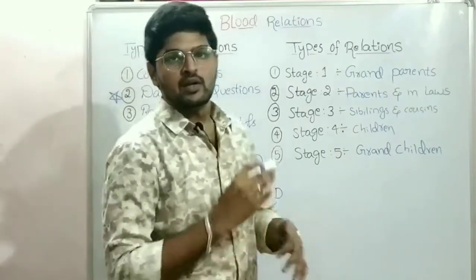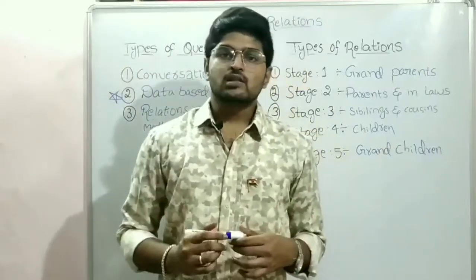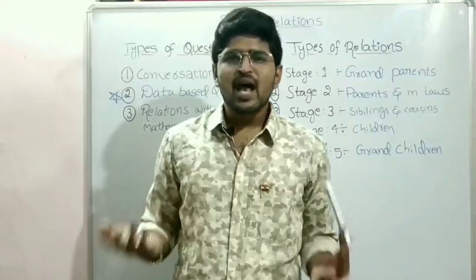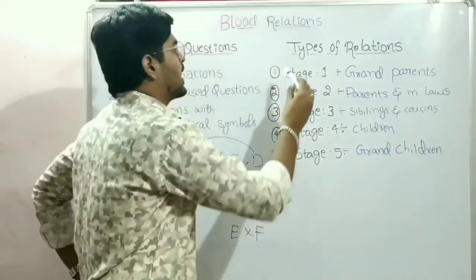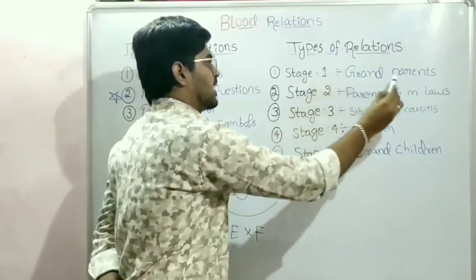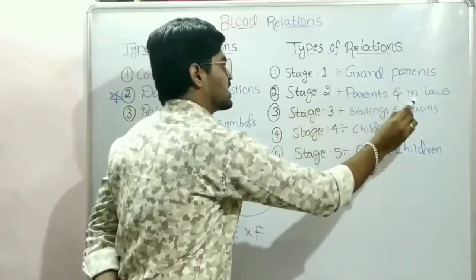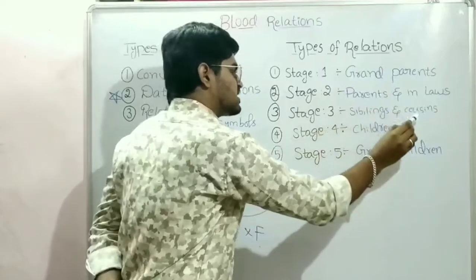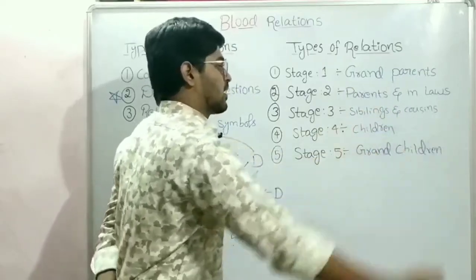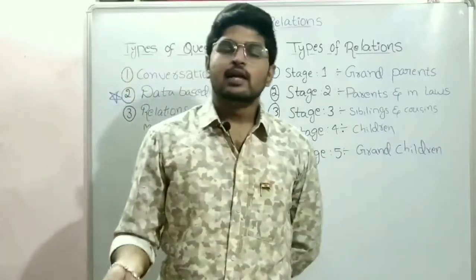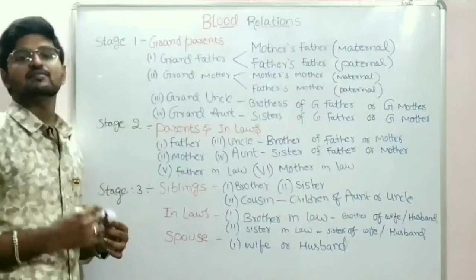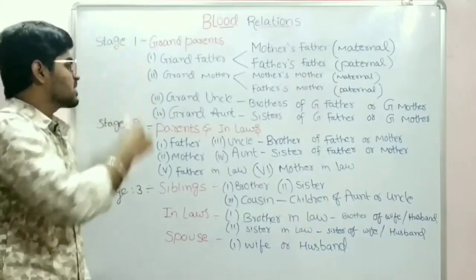Now we know the types of questions. Now we want to know what the relations are that are asked. So I classify the types of relations into 5 stages. Those are stage 1 grandparents, stage 2 parents and in-laws, stage 3 siblings and cousins, stage 4 children, stage 5 grandchildren. And what are the sub relations that come under these stages? Let's see the sub relations in the stages mentioned earlier.